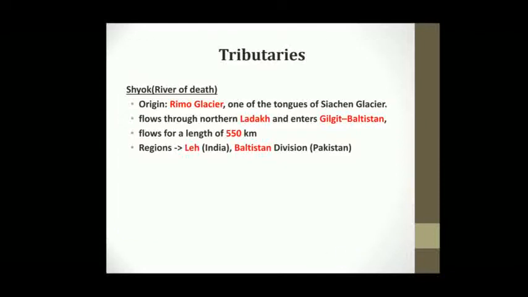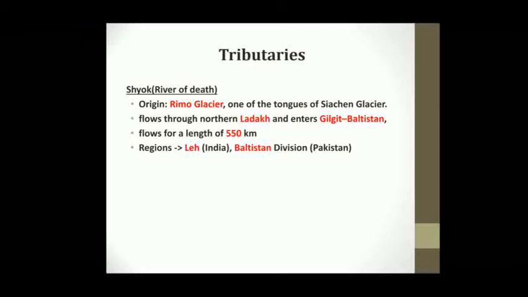So Shyok is also called the river of death because the path which it traverses is very dangerous. And this is the only tributary which is in India. All other tributaries flow through Afghanistan or Pakistan. Its origin is in Rimo Glacier, one of the tongues of Siachen Glacier.